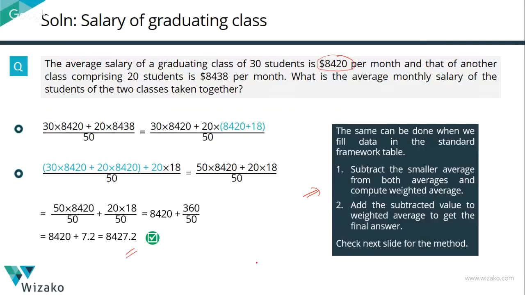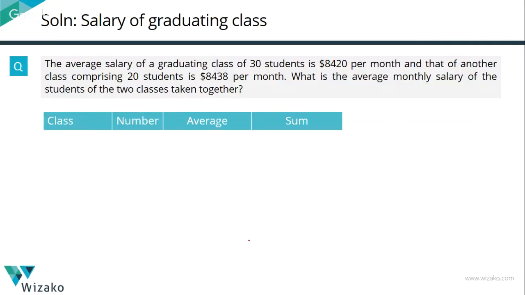Right? I'm going to subtract 8420 from both these values and set up the standard framework in this slide. Number, there are 30 students in this class. 8420 is their average. 8420 is a smaller number. I'm subtracting it. So the average salary for the first class actually is a 0. So what is the sum? Sum is 30 into 0, which is equal to a 0. So we didn't do any calculation at all.